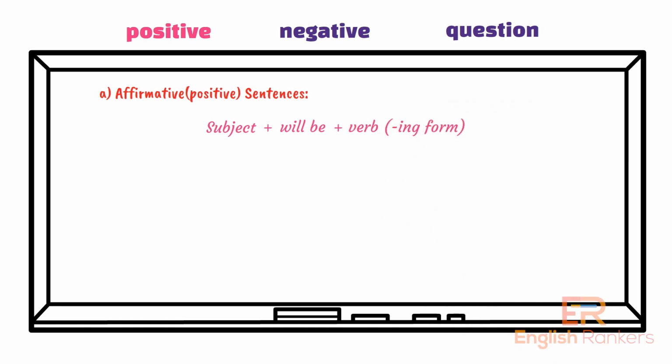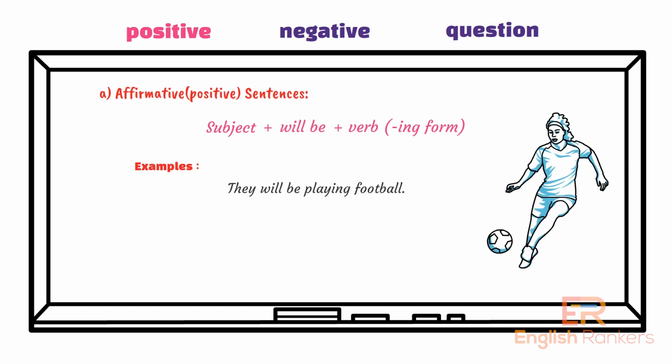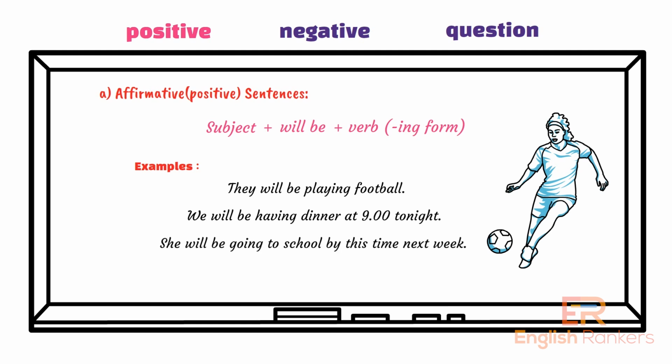Look at these examples of affirmative or positive sentences of future continuous tenses. Example 1. They will be playing football. Example 2. We will be having dinner at 9 tonight. Example 3. She will be going to school by this time next week. Example 4. This time, next Wednesday, I'll be flying to Delhi.